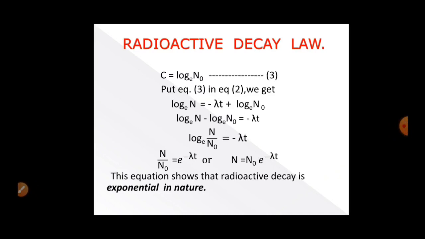In the next step, N by N naught equal to e raised to the power minus lambda t, or N equal to N naught e raised to the power minus lambda t. So this equation shows that radioactive decay is exponential in nature.